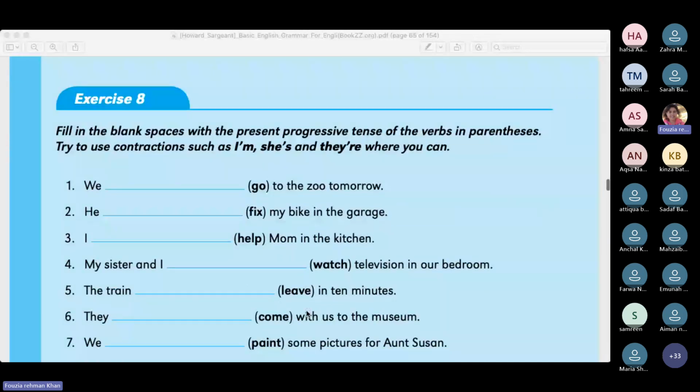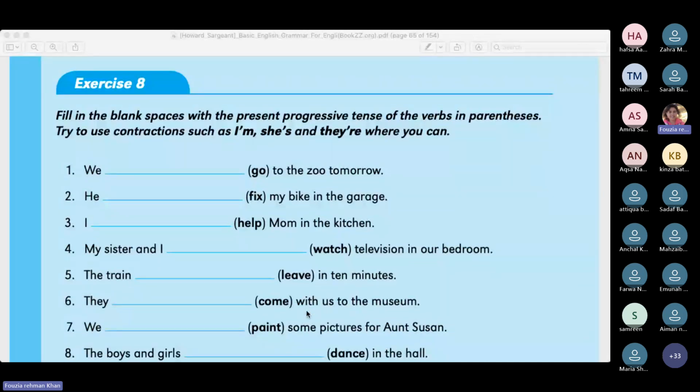Now let's quickly do this exercise. Fill in the blank spaces with present progressive tense of the verb in parentheses. Parentheses, I told you, are the brackets. Okay? Try to use contractions such as I am, she is, they are, where you can. We learned about these contractions in the previous class, so I hope you know about these contractions, right?